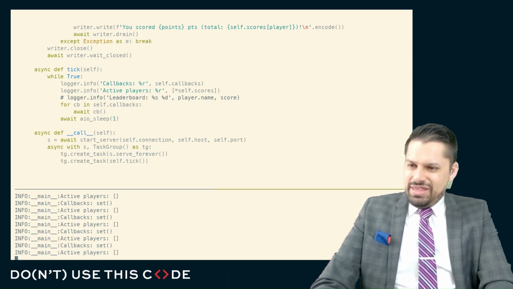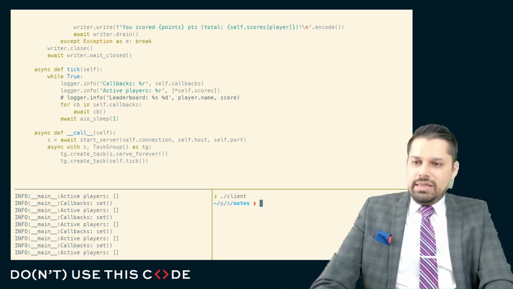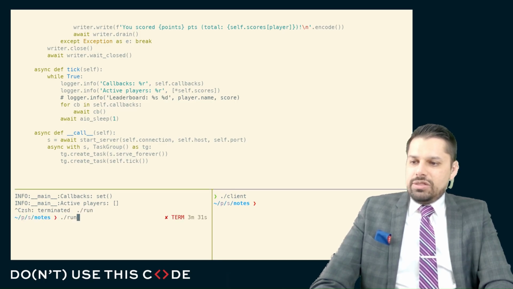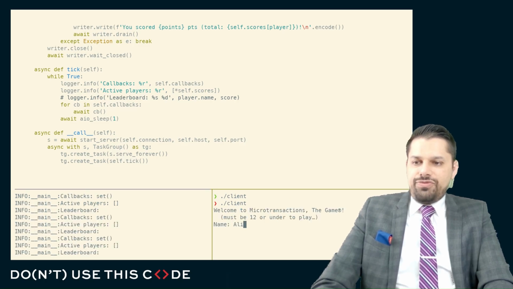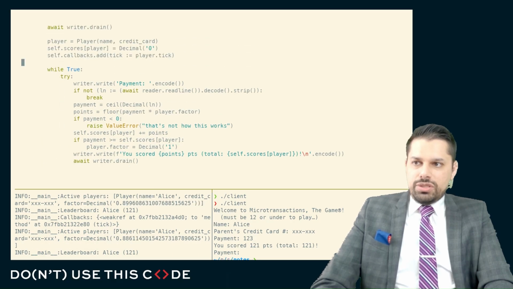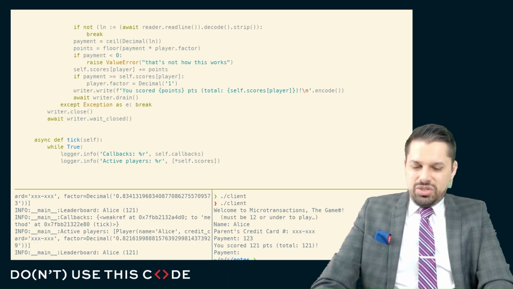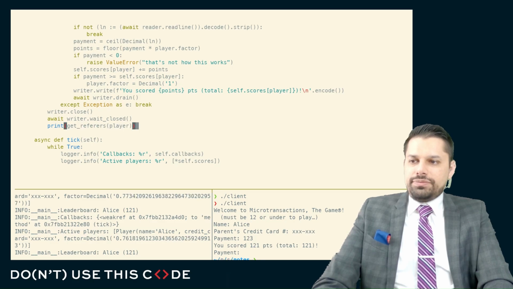Now, in the case of this particular lingering bug with our client, I wonder if we can try and sort that out. So let's try and run our fix server and see if that's still present. So when Alice leaves, she should be cleaned up. Since she's not cleaned up, what we'll need to do is figure out why there is a reference held open, but we should be able to find that pretty easily right down here. So we should be able to do something like get refers for the player object at this point.